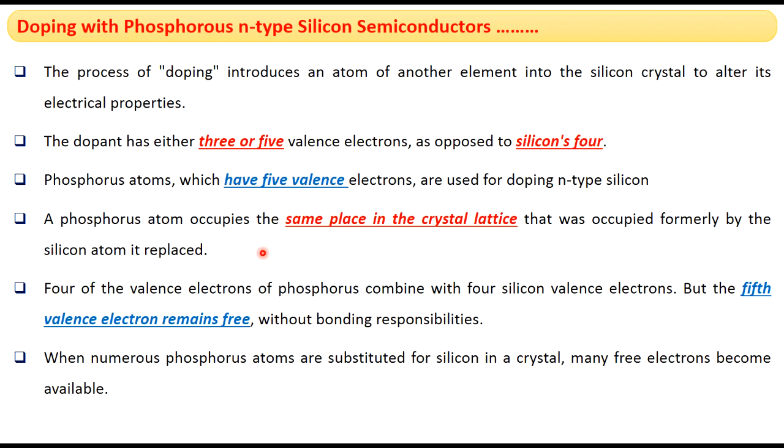Out of 5, with 4 valence electrons, it can form 4 bonds, and the fifth electron will remain free. The fifth valence electron will remain free and has no bonding responsibilities. When we dope more phosphorus atoms, we get more free electrons available in the crystal lattice.